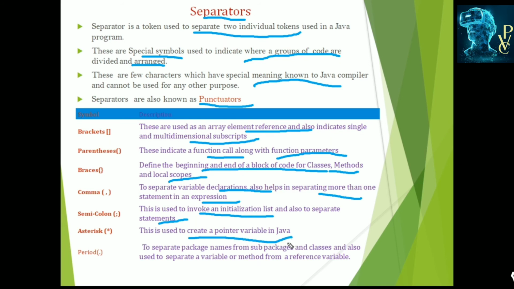And period or dot operator is used to separate the package name from sub package and classes, and also to separate the variables or methods from reference variables. And these are all the different separators which are used for separating tokens in the Java program.